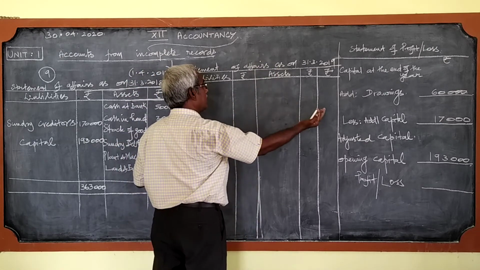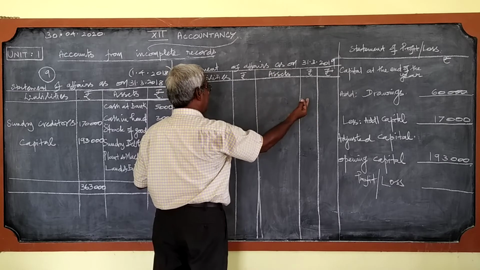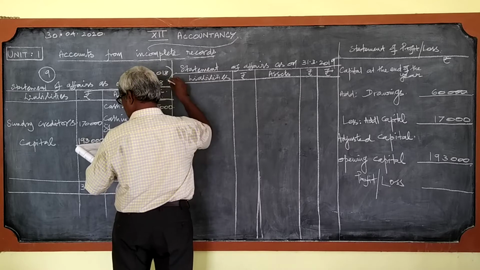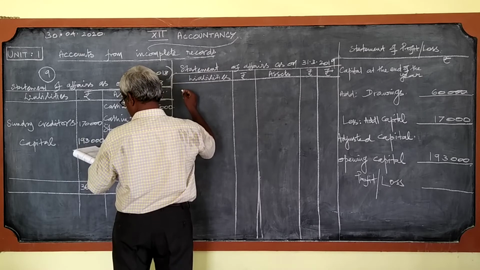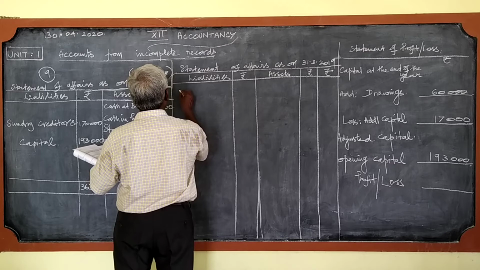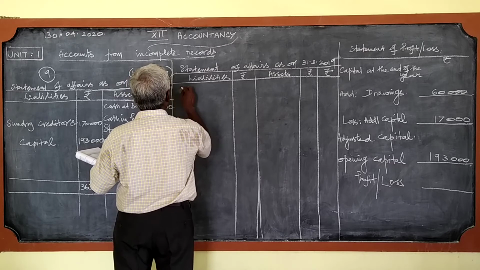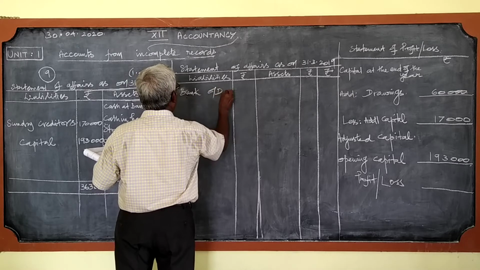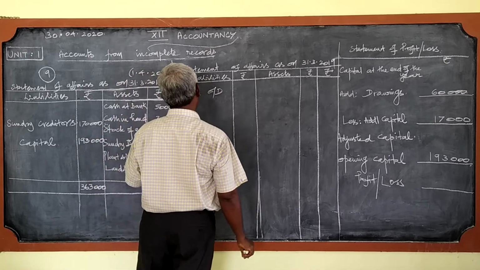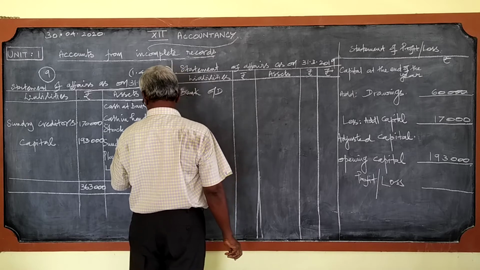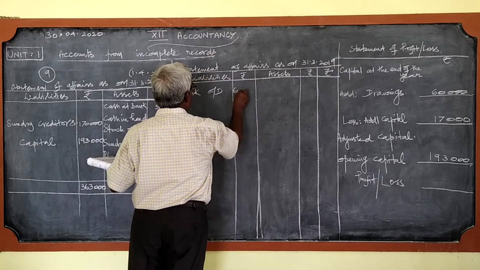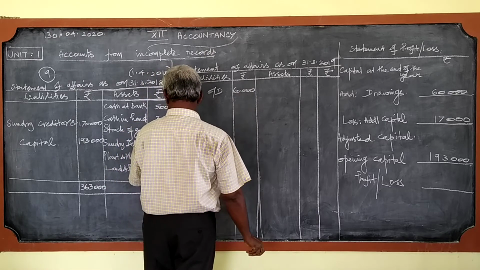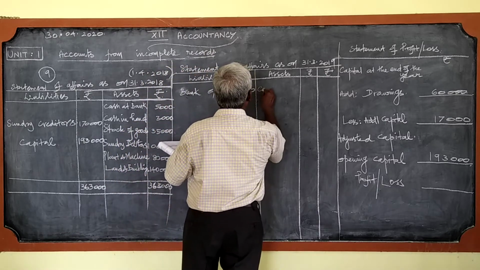So since it is given as credit, what we should write? We should write on the debit side, that is on the liabilities side. The amount is cash at bank, that is bank overdraft. Since it is coming under liabilities, it is overdraft 60,000.